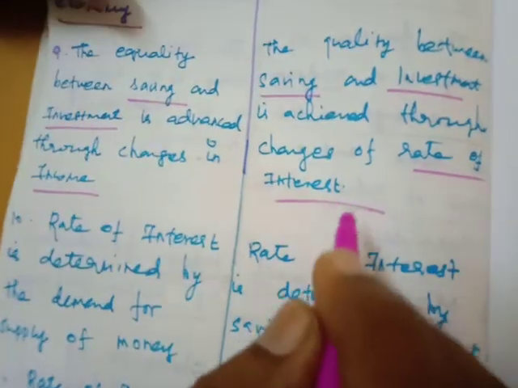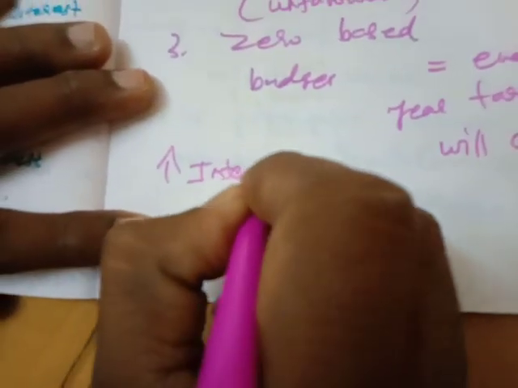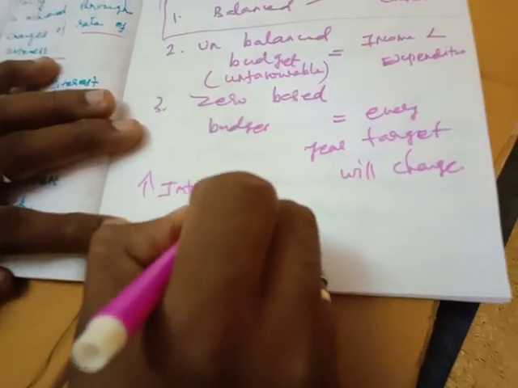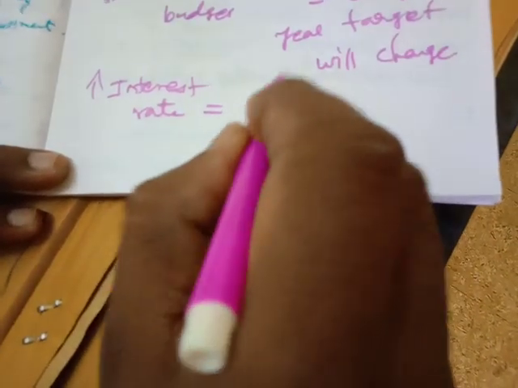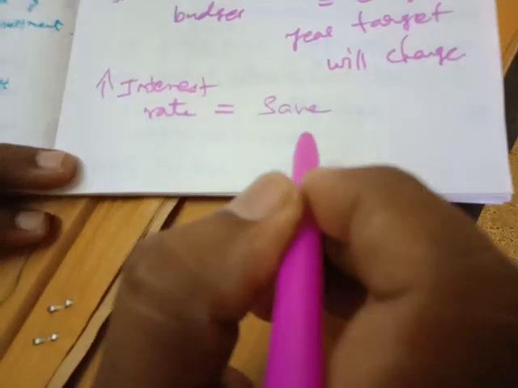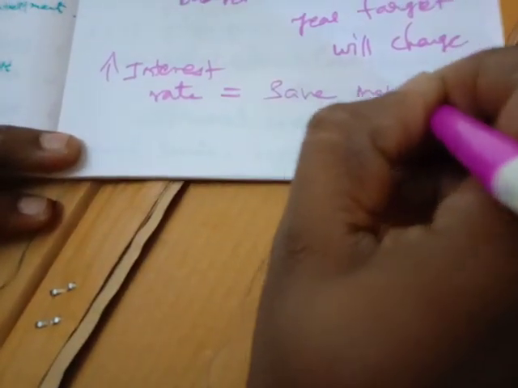How? For example, if the banking sector gives a high interest rate on deposits, the people will save more in the banking sector.